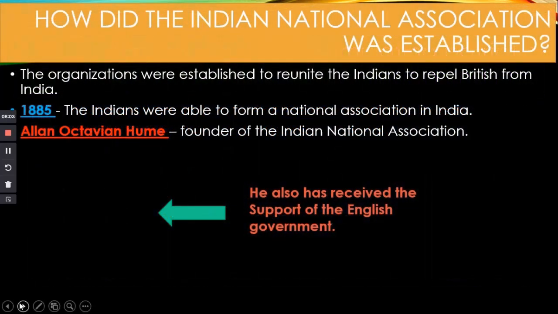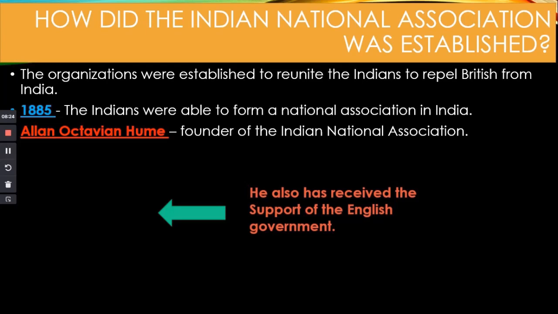Then, how was the Indian National Association established? Now we are going to talk about how this Indian National Association was established. In the end of the 19th century, a lot of political organizations were established by the educated people and the business communities in India.